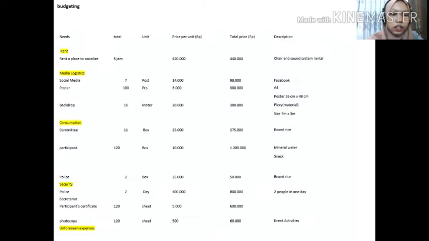Participant certificate. Total 120 seats, price per unit 5,000, total price 600,000. Then 120 seats, price per unit 500, total price 60,000, description event activities.